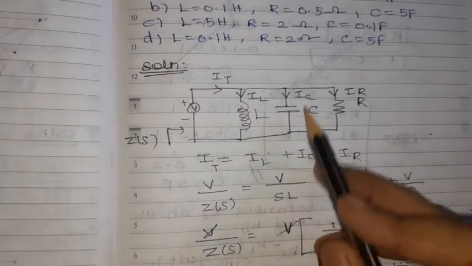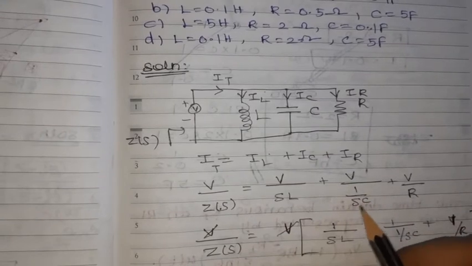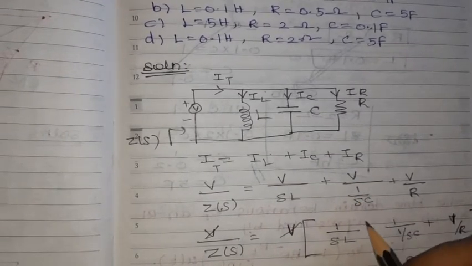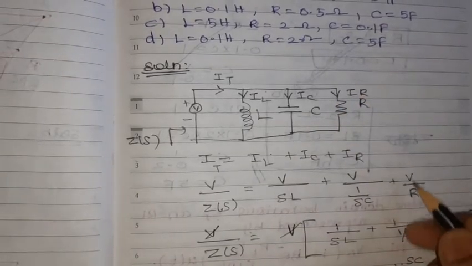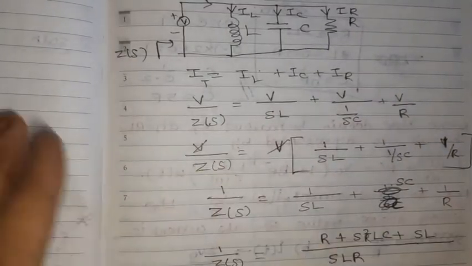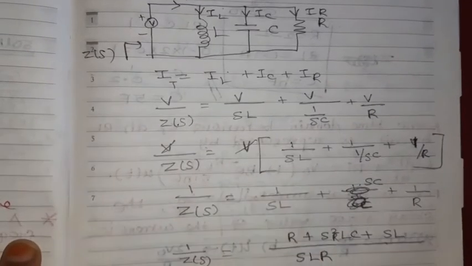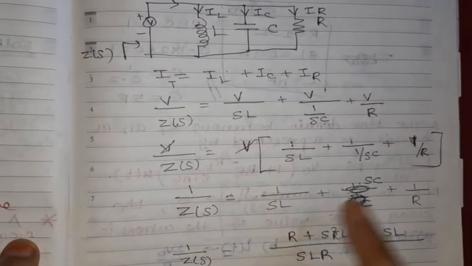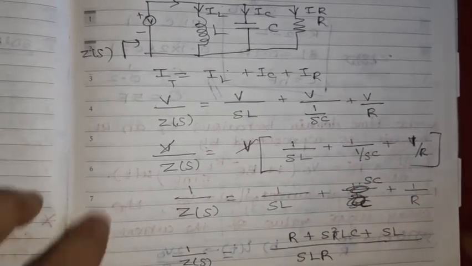Then what is the current through the capacitor? V by 1 by SC. Whenever it is a capacitor, we need to write 1 by SC. Through the resistor, IR equals V by R. Taking V as common on both sides and cancelling it, 1 by Z of S is equal to 1 by SL plus SC plus 1 by R.